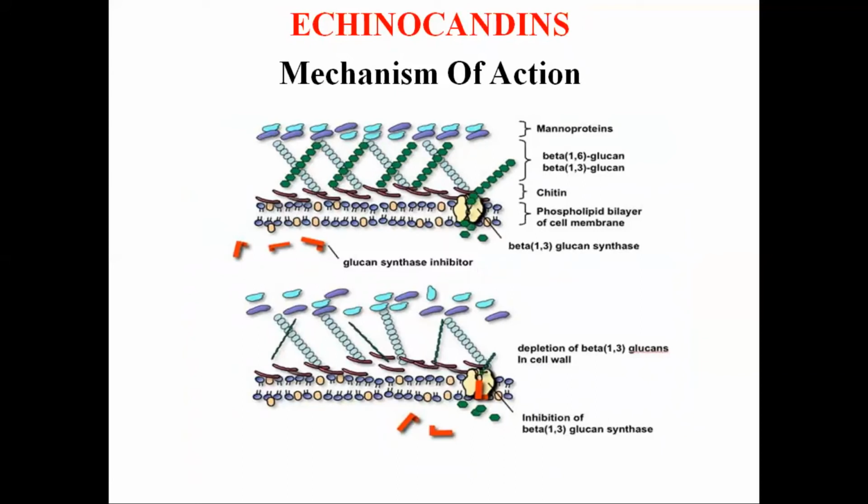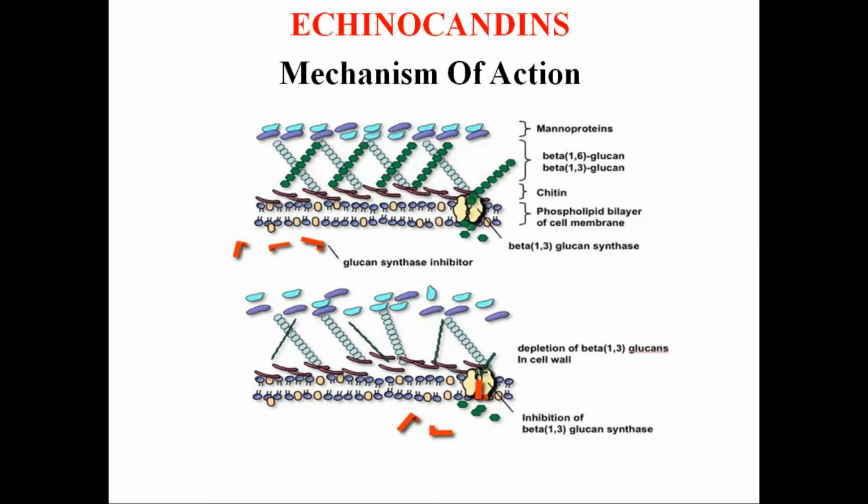In this diagram, we can see the cross-linking between the chitin, which is a fibrillar polysaccharide, and the beta-1,3 glucan. This cross-linking gives toughness to the fungal cell wall. And we can see the presence of the beta-1,3 glucan synthase. These beta glucans are synthesized in the fungal plasma membrane by the complex of beta-glucan synthase enzymes.